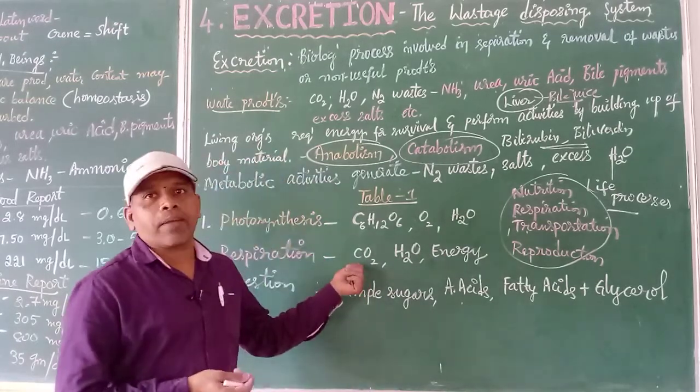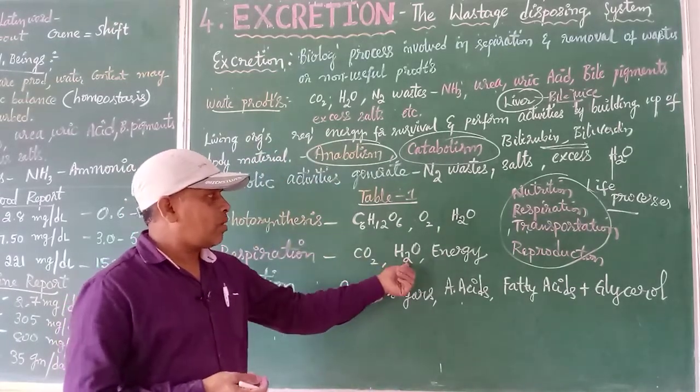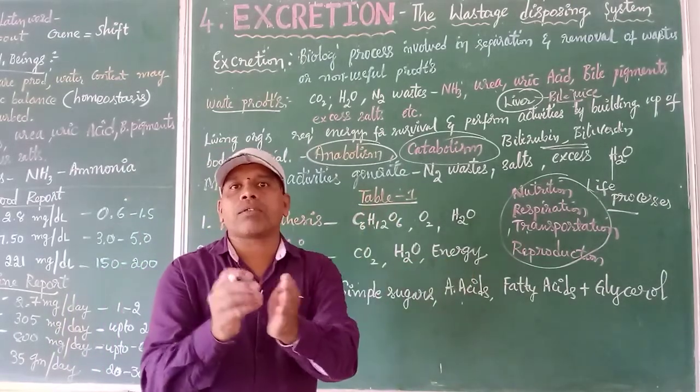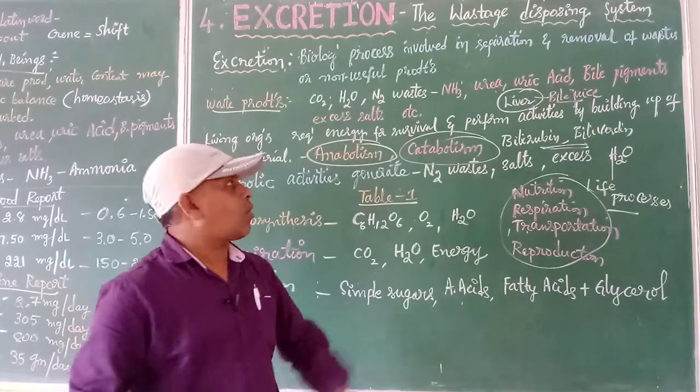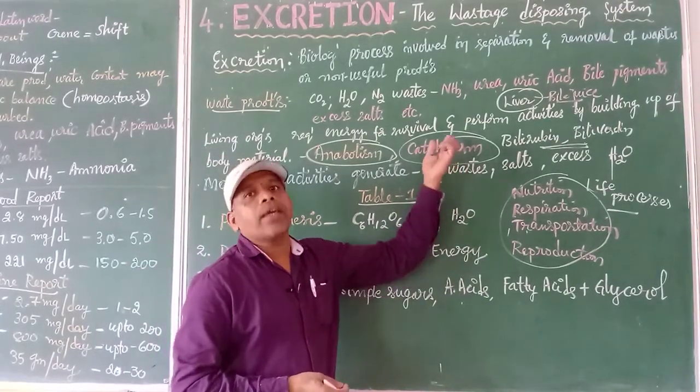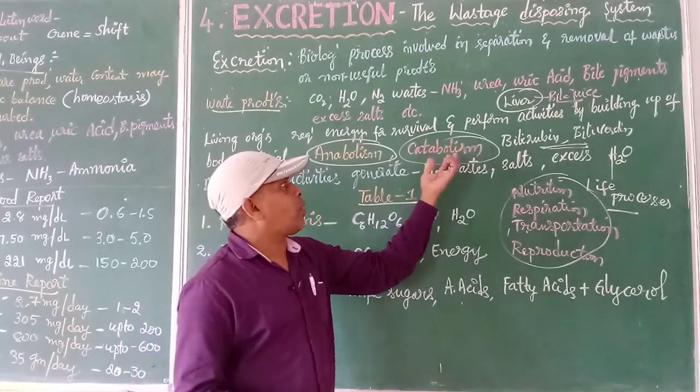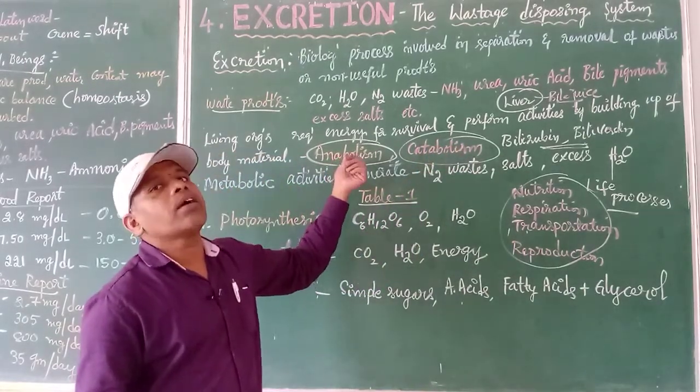The end products that we are getting are carbon dioxide, water and energy. So breaking up the complex molecules into simple substances is called what? Catabolism. Destructive or breaking type of work is called catabolism. Constructive type of work is called anabolism.